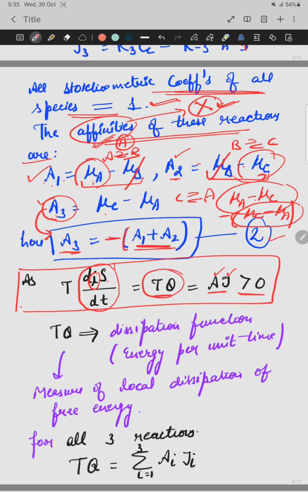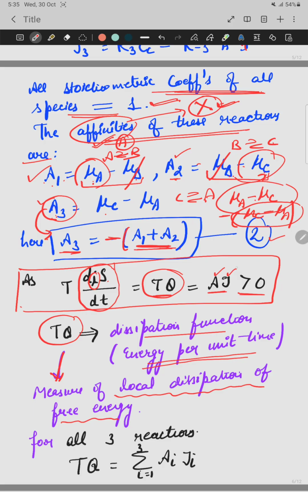What is T theta? T theta is known as dissipation function, and its dimensions are energy per unit time. T theta is basically a measure of local dissipation of free energy. Local dissipation of free energy, this is the meaning of T theta.